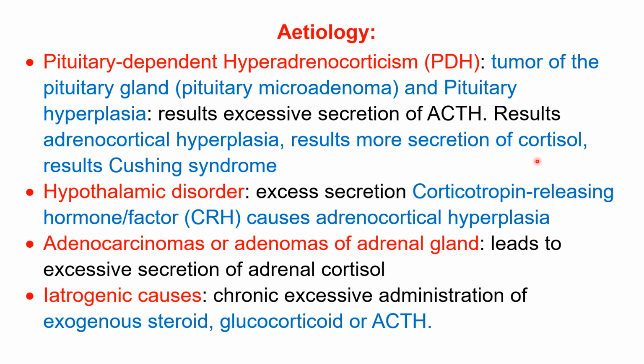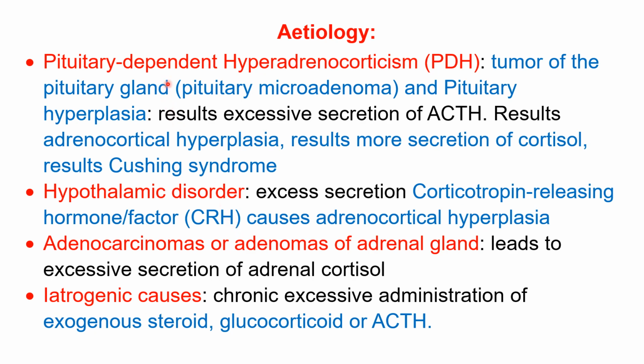And due to this cortisol, the main offender, that results in Cushing syndrome. Clear? When the cortisol level increases for a prolonged time, a long time, chronic, continuously, it results in Cushing syndrome, a certain group of signs and symptoms.